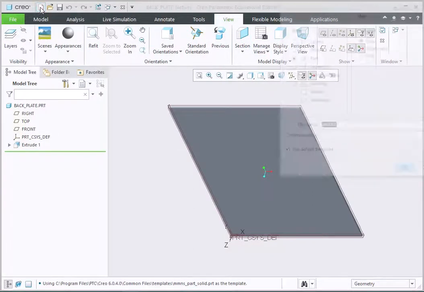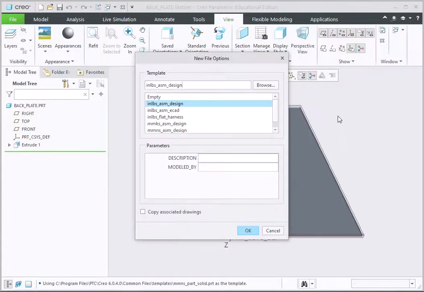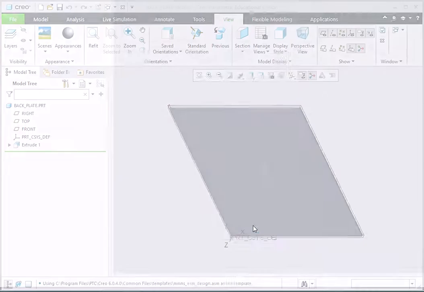So we want to create a new model. This time it's going to be an assembly model, and we'll call this project underscore ASMY. And we won't use the default template. We'll go for the millimeter newtons option. So we say OK, and millimeter newton second assembly design. That's the option we want. We'll say OK.